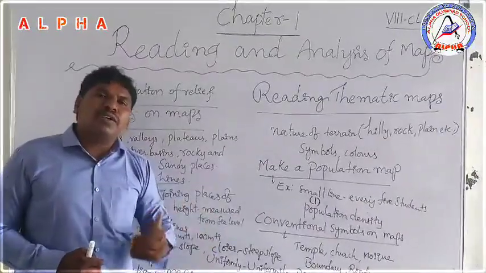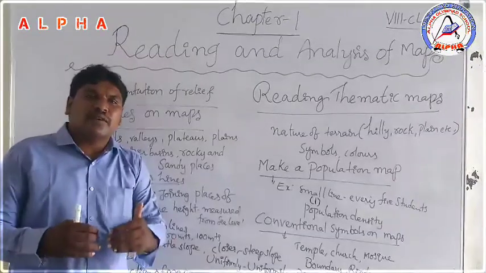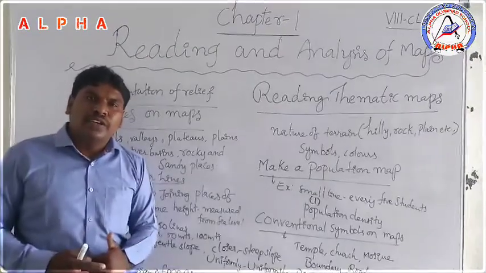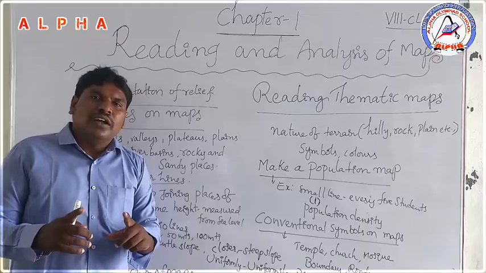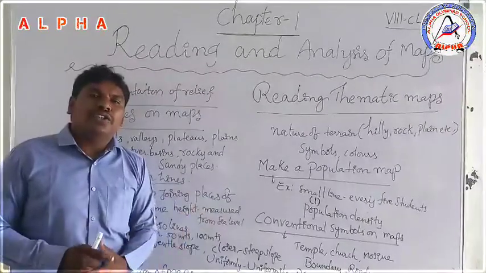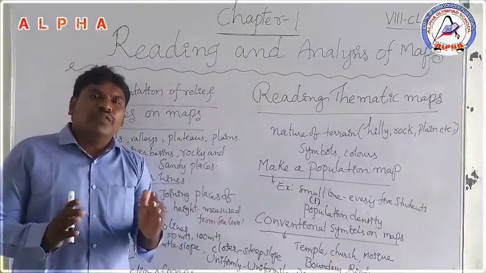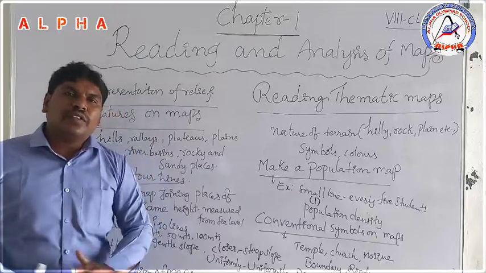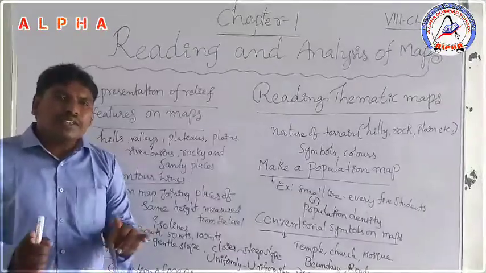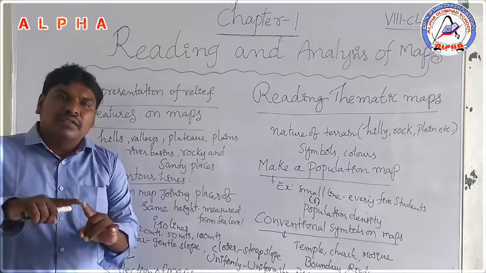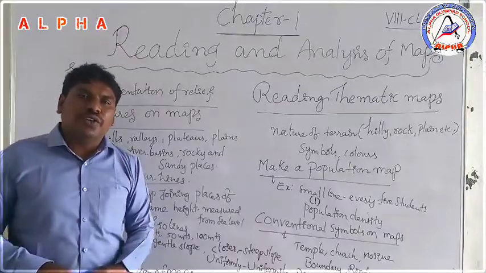Then we discussed explorers. Christopher Columbus traveled westwards and finally reached the USA, so the USA was discovered by Columbus.